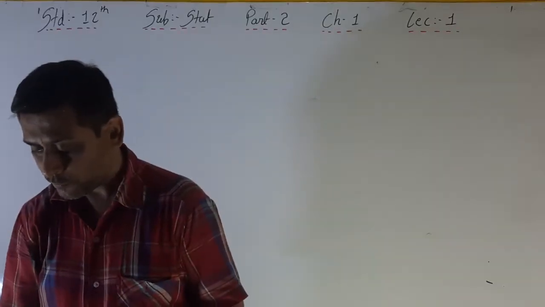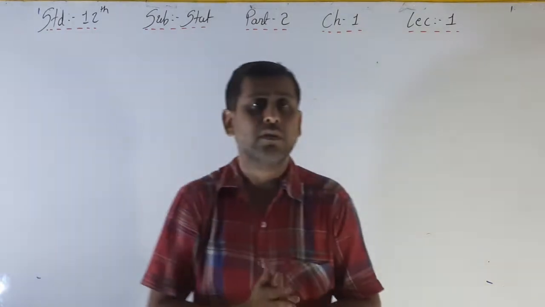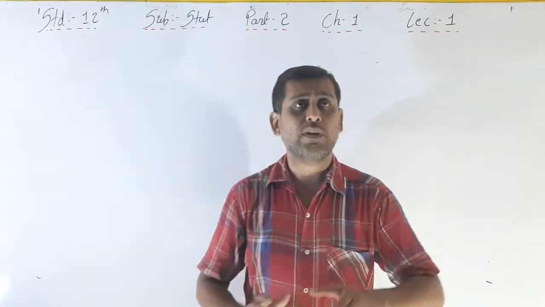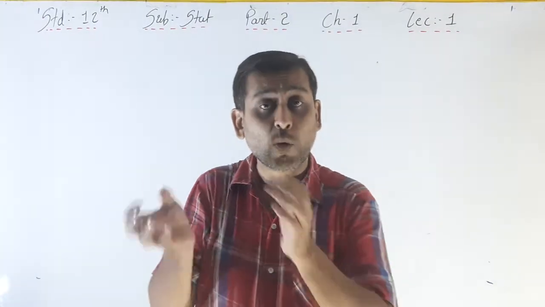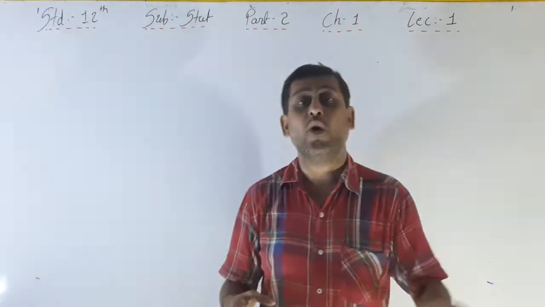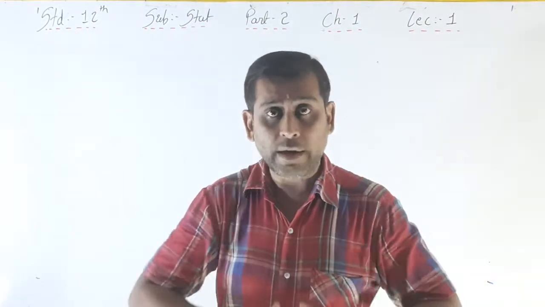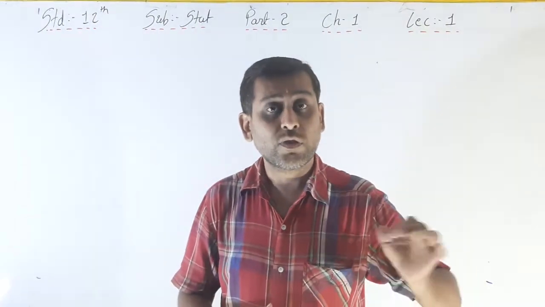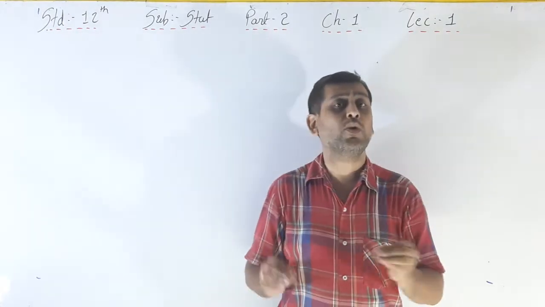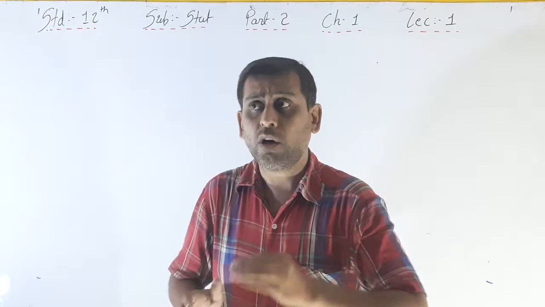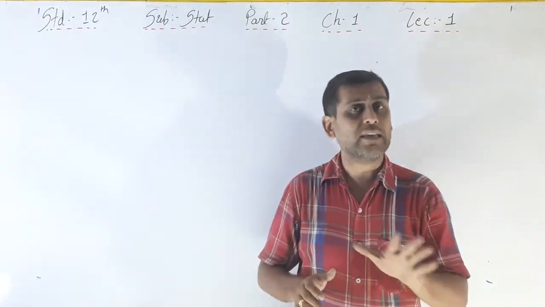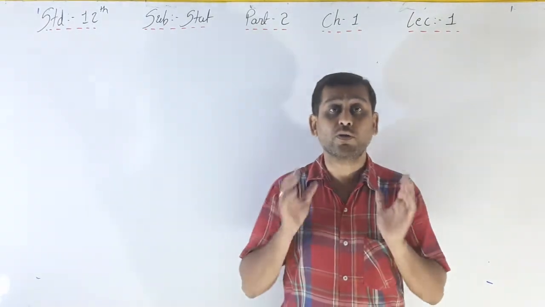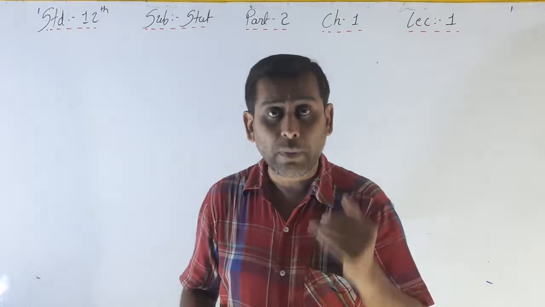This chapter is somewhat theoretically difficult. The theory is most important here, because questions are also asked in theory form. You have to apply your mind to understand the question first and then give the answer. There are 5 or 6 formulas, but the application of the particular formula is most important, so you have to apply your mind here.